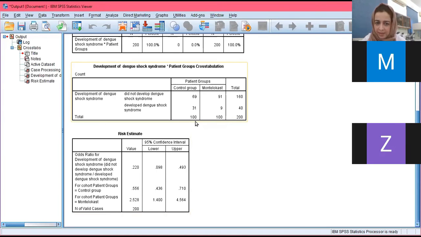So the absolute risk of people not getting Montelukast to develop dengue shock syndrome is 31 over 100, 31%. Those who developed shock syndrome divided by total number of patients in the group, that is 31%. And those who were taking Montelukast, 9 developed dengue shock syndrome, 100 were the total number of patients. So the relative frequency over here, or the risk of getting the DSS, is 9%. This can be calculated straight away. This shows relative risk. This is all SPSS can help you with as far as risk calculation is concerned, and numbers needed to treat is concerned.